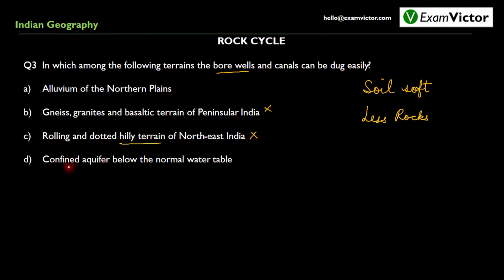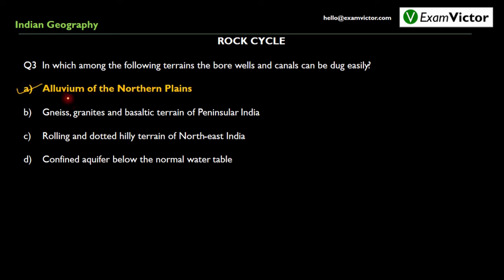Last is option D, confined aquifer below the normal water table, which is also not appropriate for digging borewells and canals. So the most appropriate option here is option A, alluvium of the northern plains. Hence option A is the correct one.